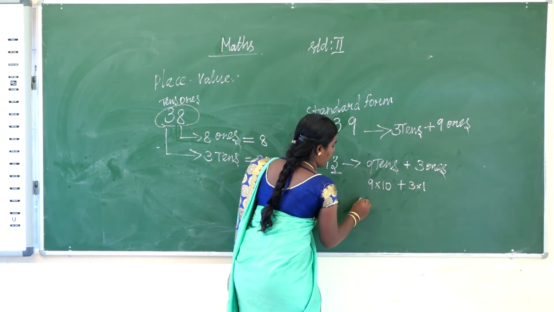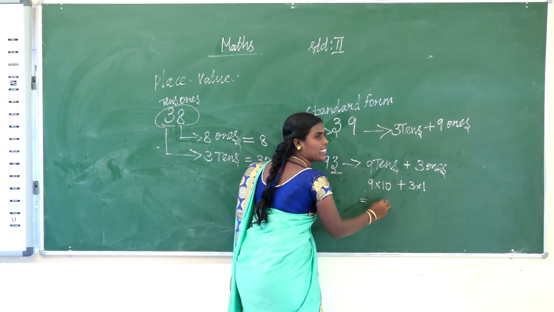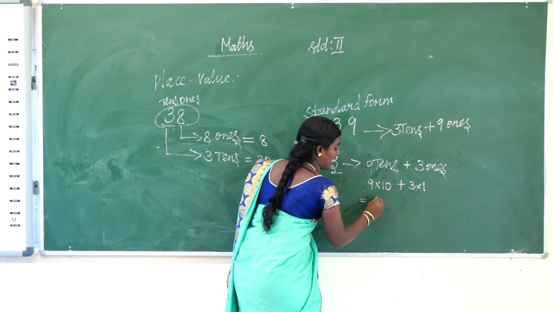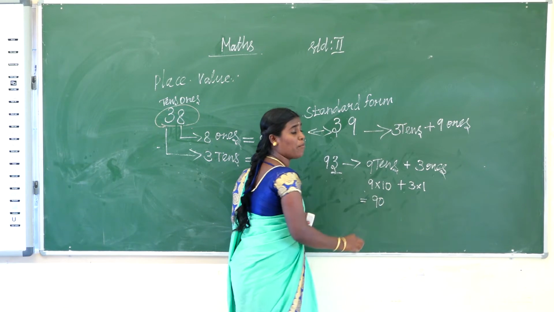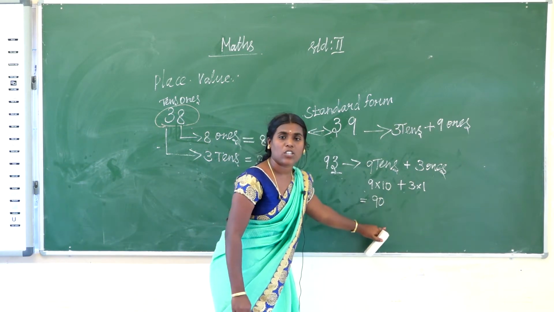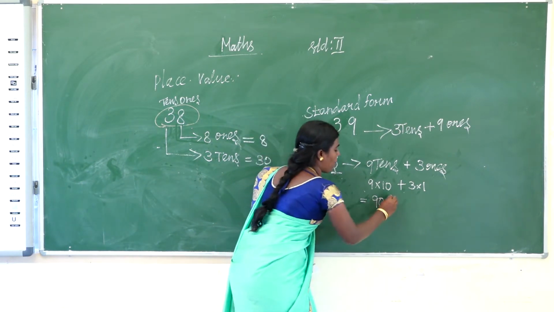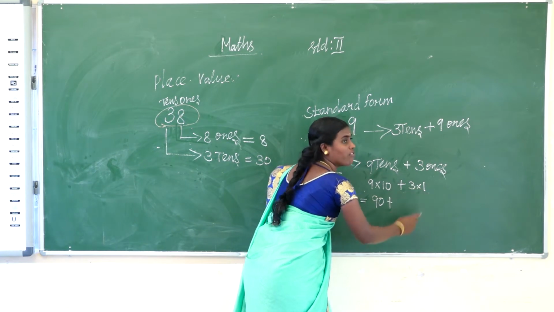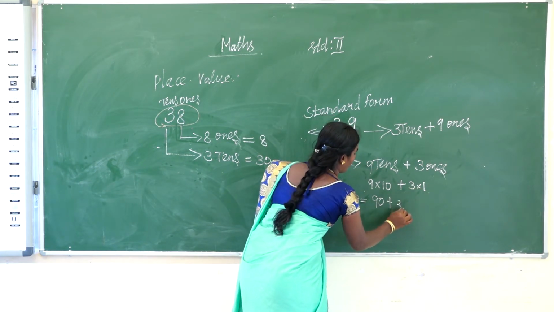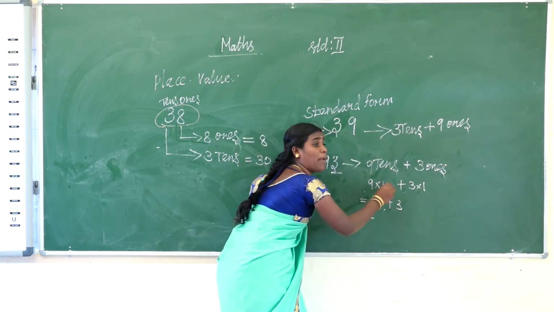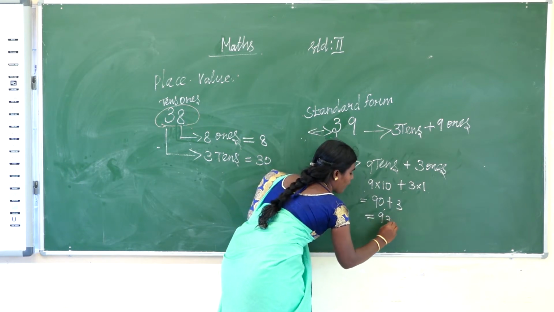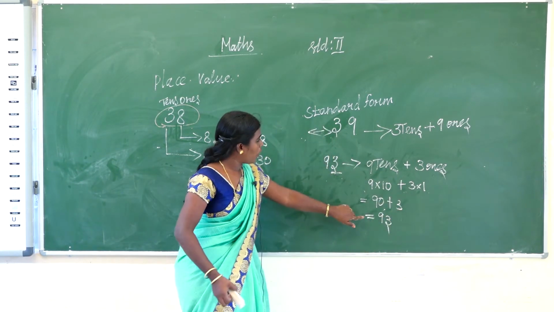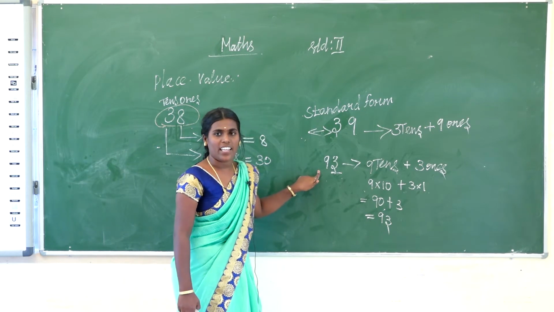Okay, so now do it. 9 into 10, 9 tens are 90. Everyone knows the 10 table. So 9 into 10 is equal to 90, plus 3 into 1, which is 3. So 90 plus 3 is equal to 93. So now we get 93.